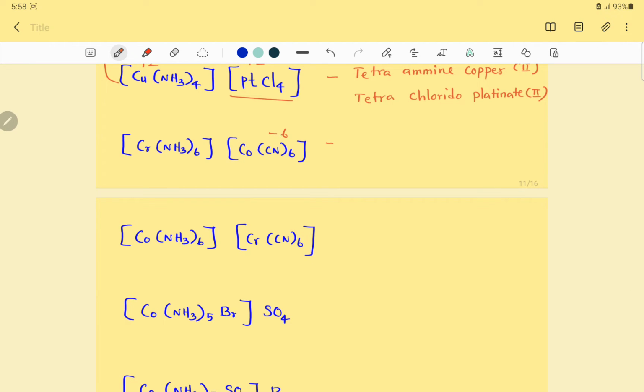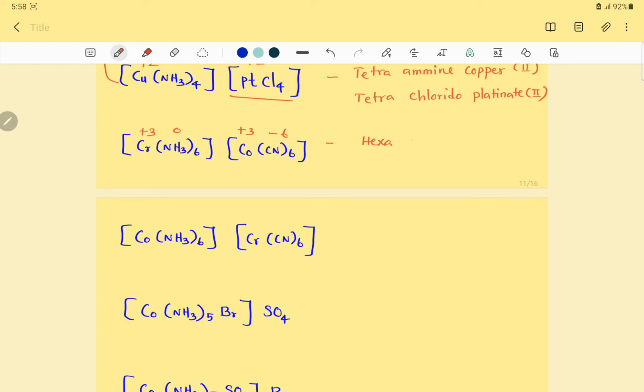Okay, right. Some more bimetallic complexes. CN net charge -6, amine 0. So +6 is shared equally between cobalt and chromium. Chromium and cobalt both have +3 oxidation state. Then the next one is different, so the metals are interchanged. First, let us complete this.